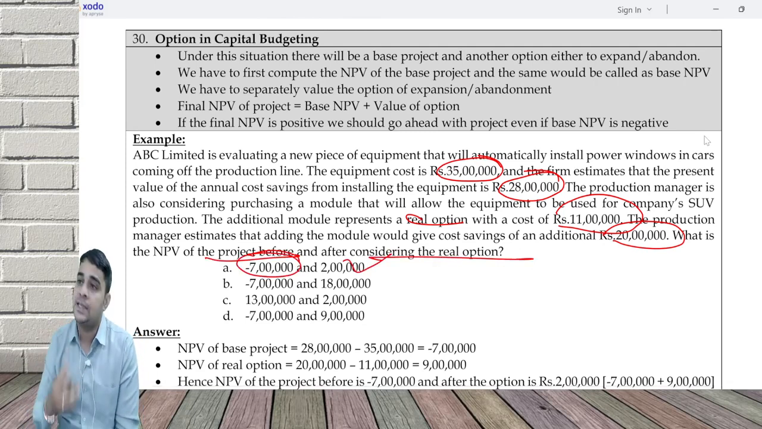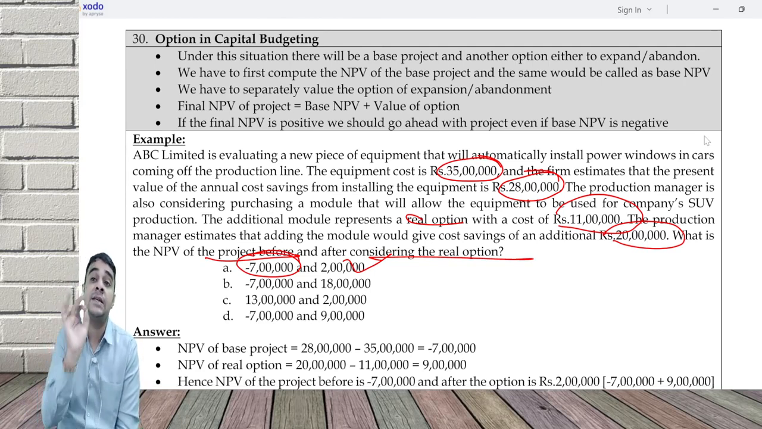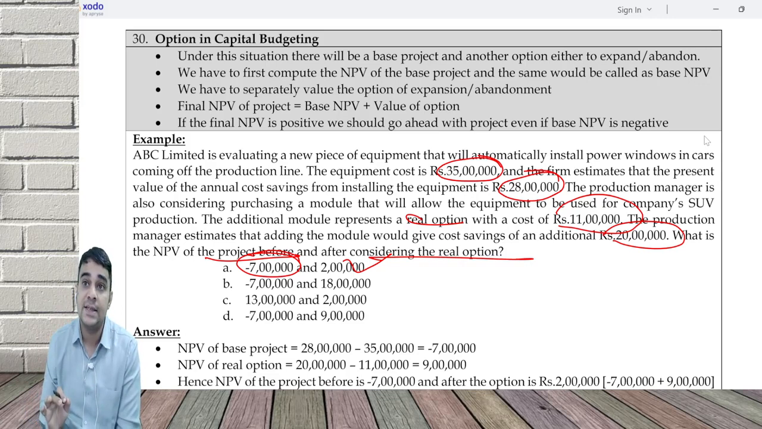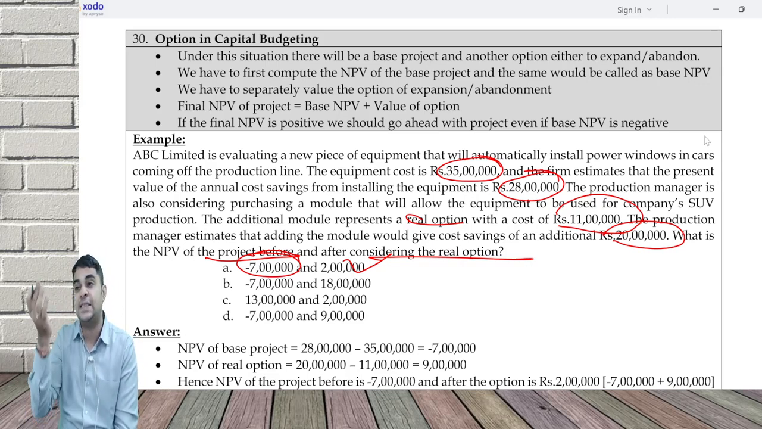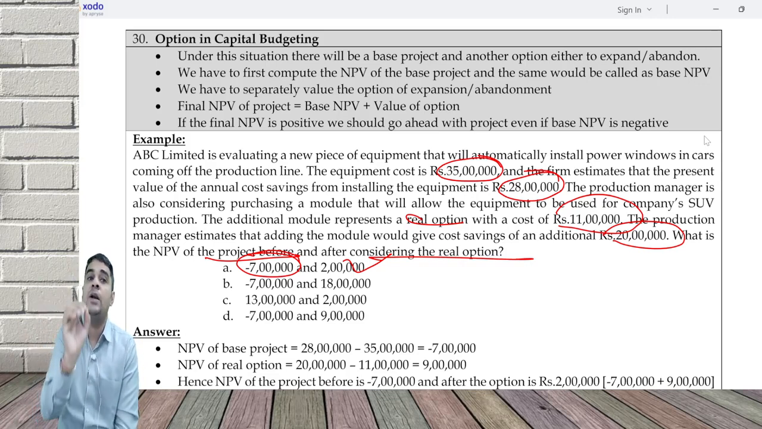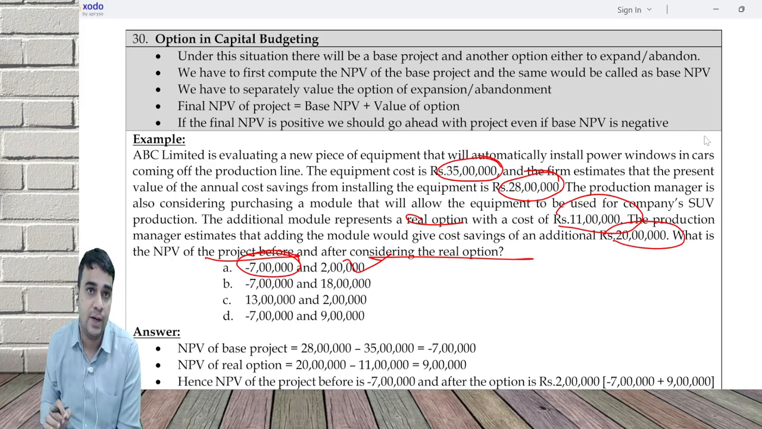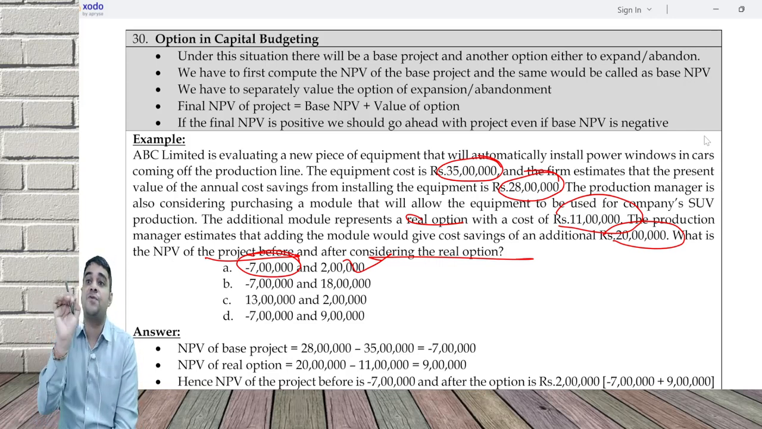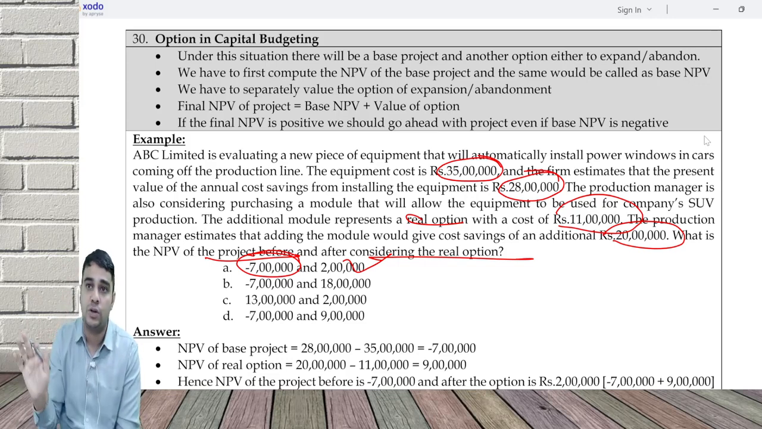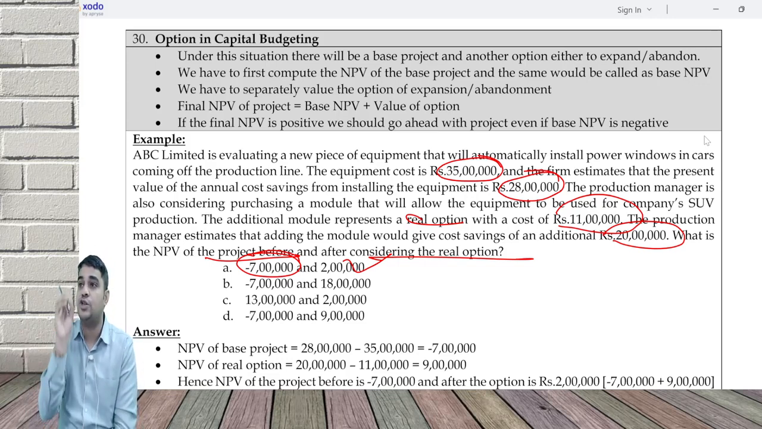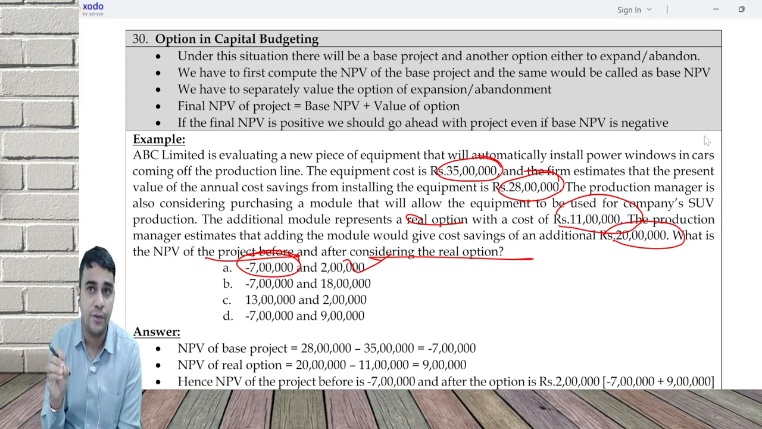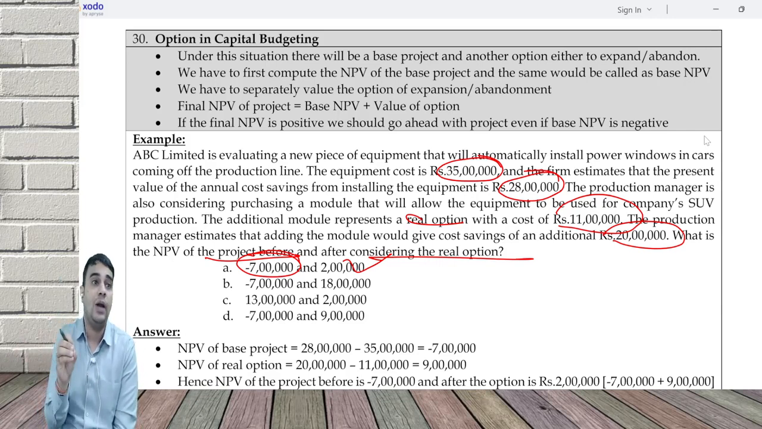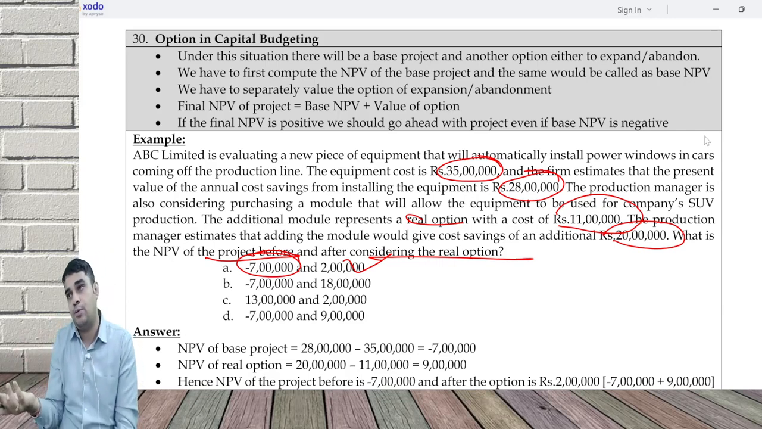In this I can attach probability. Negative 7 is okay. This real option is there. But there's only a 60% chance that you will buy the module. If there's only a 60% chance, I can earn only 60% of 9 lakh, which is 5 lakh 40. My base NPV is higher. I don't want to do both. I don't have a choice of only doing the module. I'll have to do both or reject both.